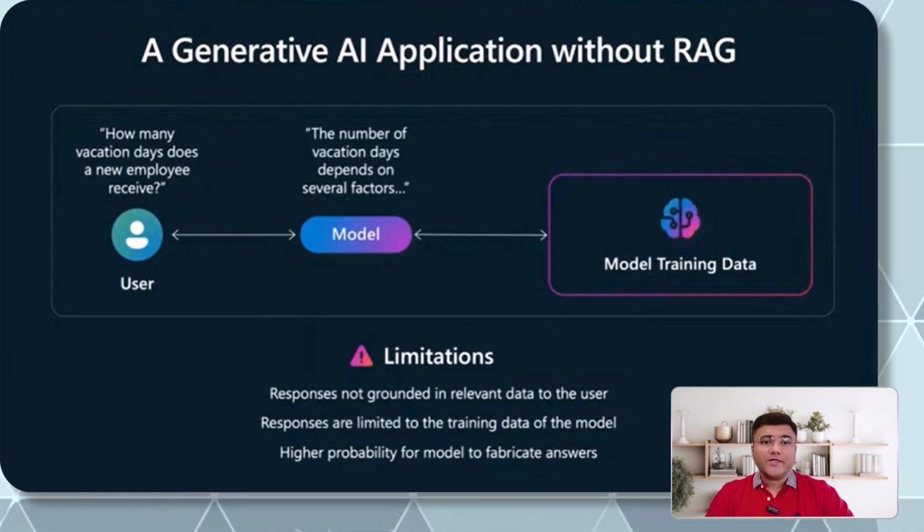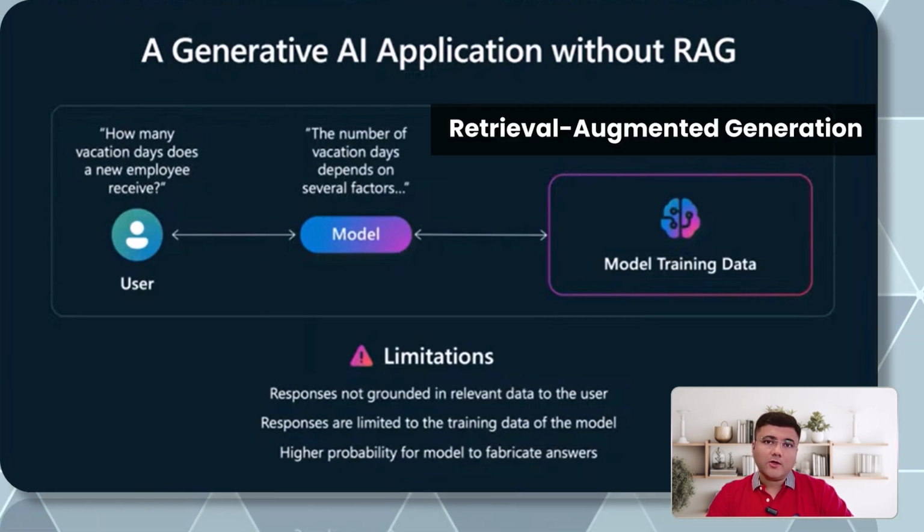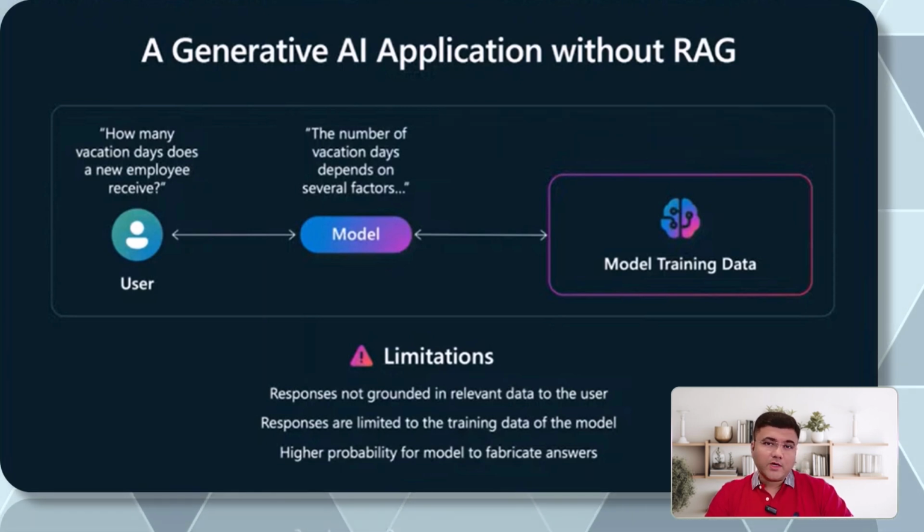Better than that is a generative AI application. In a generative AI application, you can ask a question, and instead of using a knowledge base, it is going to use a large language model. This time when you ask a question, it's going to give you a much better answer. But remember, there is one concept which we have focused on very much in our videos, which is known as RAG, Retrieval Augmented Generation. This topic is going to help you associate your own data context with your large language model. Basically, it's going to associate your own data with your LLM.